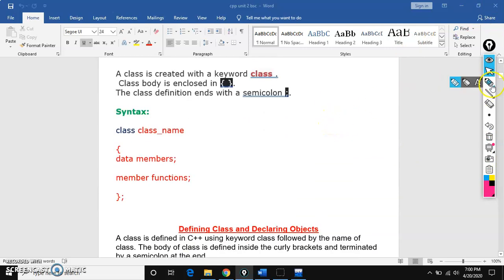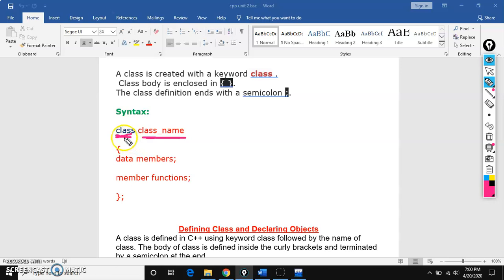How to create a class? How to create a structure we know already. To create a structure we use the keyword struct followed by the structure name. Like that, to create a class we use the keyword class, space, class name.